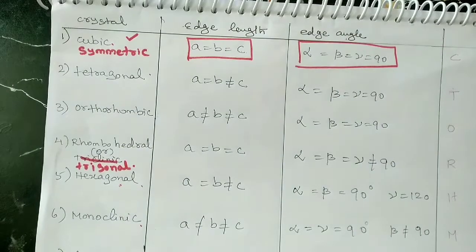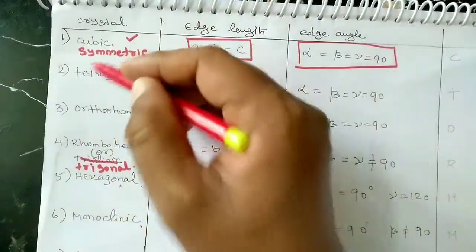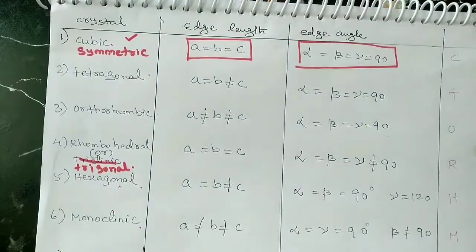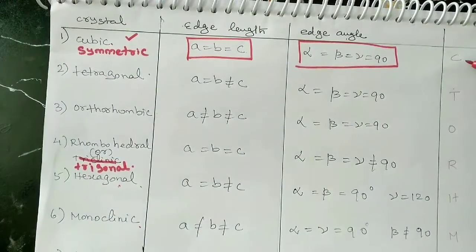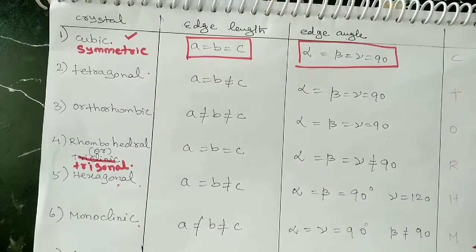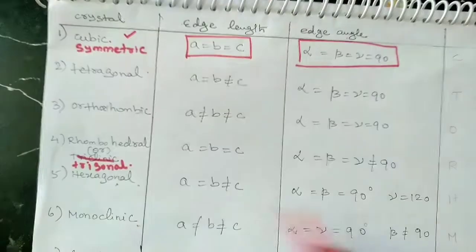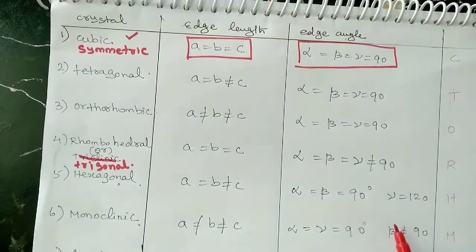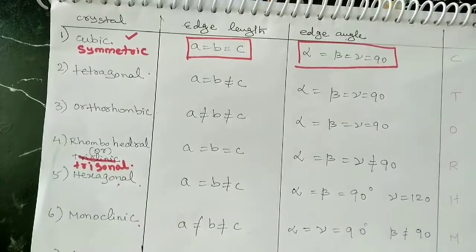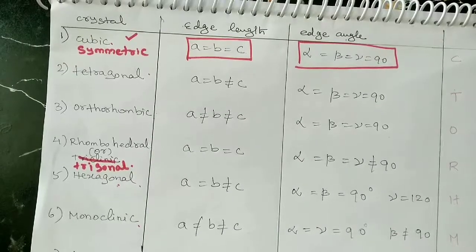To easily remember the 7 crystal systems in order, we write it in this form: C T O R H M T. C indicates cubic, T is tetragonal, O is orthorhombic, R is rhombohedral, H is hexagonal, M is monoclinic, T is triclinic.